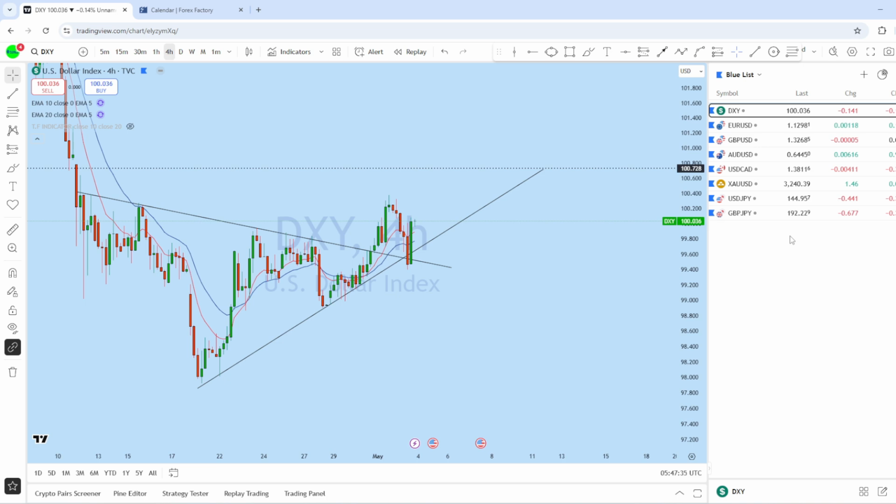So with that being said, let's begin this week's weekly forex forecast.